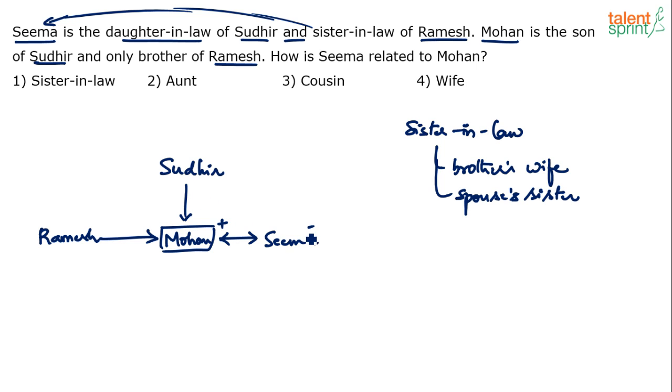Seema is the daughter-in-law of Sudhir and sister-in-law of Ramesh. Now this relationship is satisfied. Seema is the sister-in-law of Ramesh, meaning Ramesh's brother's wife. Ramesh's brother is Mohan. Mohan's wife is Seema. Now the question is, how is Seema related to Mohan? What is the relationship between Seema and Mohan? Wife. Right? It doesn't take so much time. This is the explanation, but don't go by the length of the explanation. It's very easy to crack. It should not take more than 20-25 seconds in the exam.